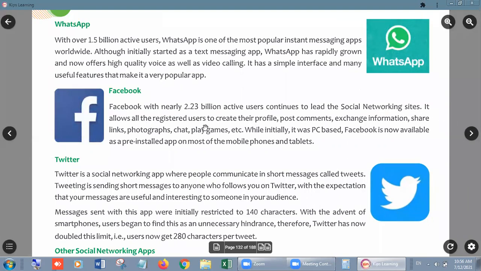It allows all registered users to create their profile, post comments, exchange information, share links and photographs, chat, play games, etc. While initially it was PC based, Facebook is now available as a pre-installed app on most mobile phones and tablets. Students, Facebook has both versions, for your PC or laptop and for your mobile.